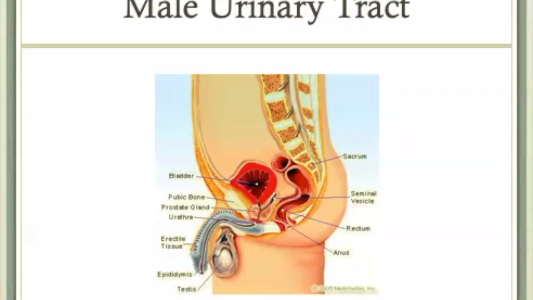This figure depicts the male urinary tract. In the case of the male, the urethra is much longer than in the female. The urethra is also surrounded by the prostate. Therefore, a much greater length of the catheter must be inserted via the urethra to reach the bladder. The prostate may inhibit passage of the catheter due to enlargement.